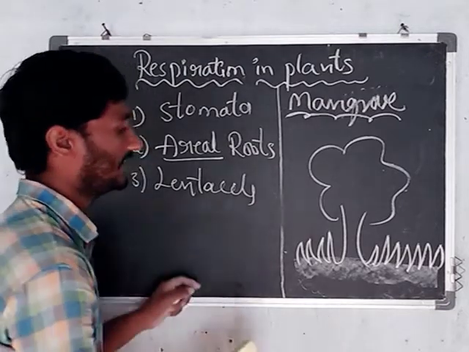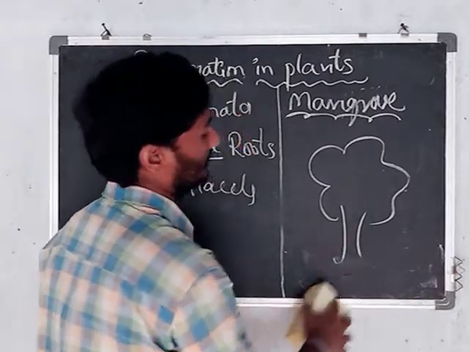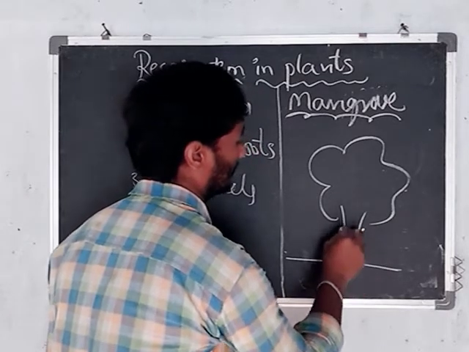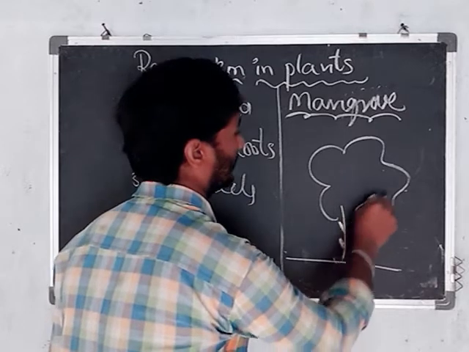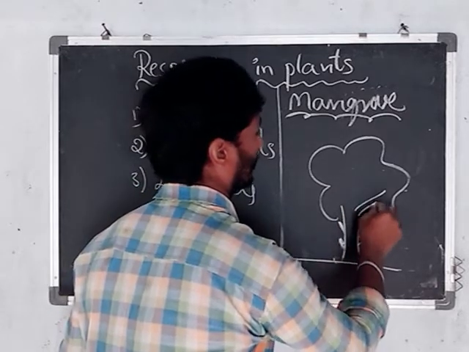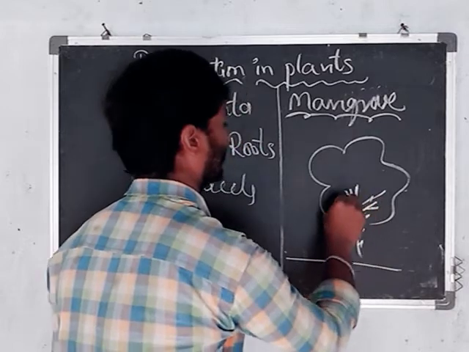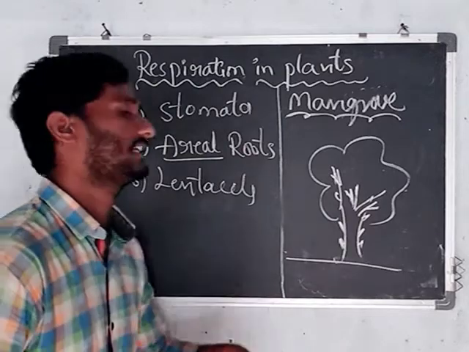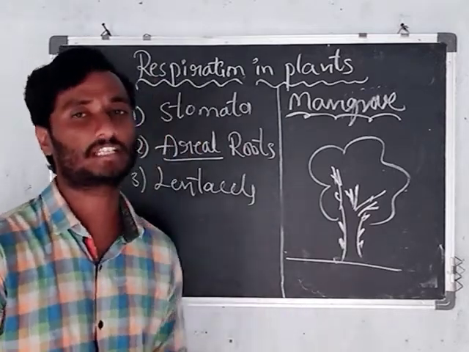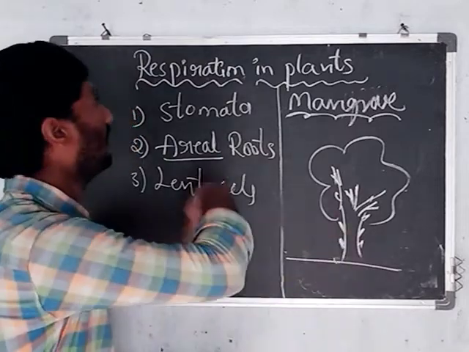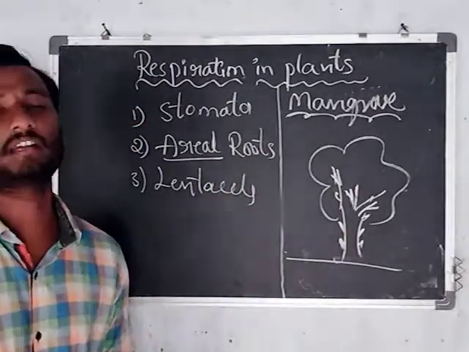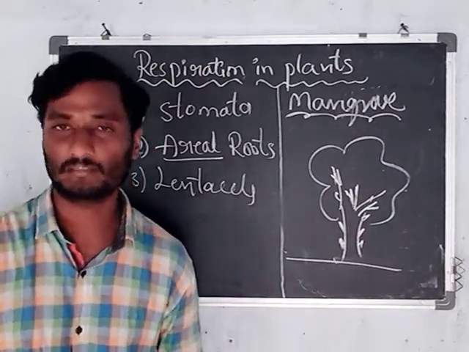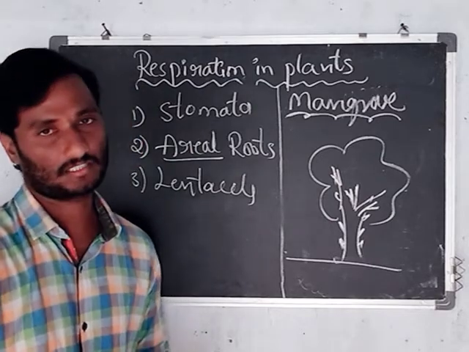Next one, lenticels. Lenticels are hook-like structures that appear on the surface of the plant body, like stems and branches. With the help of lenticels, some plants respire. Some plants participate in the respiration process. These are all the respiratory organs in plants. With the help of these respiratory organs, plants participate in the respiration process.